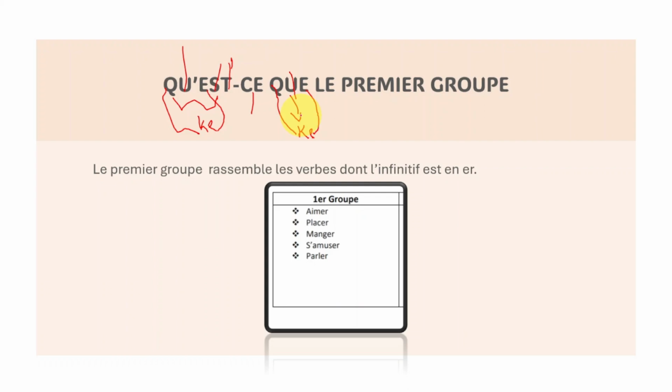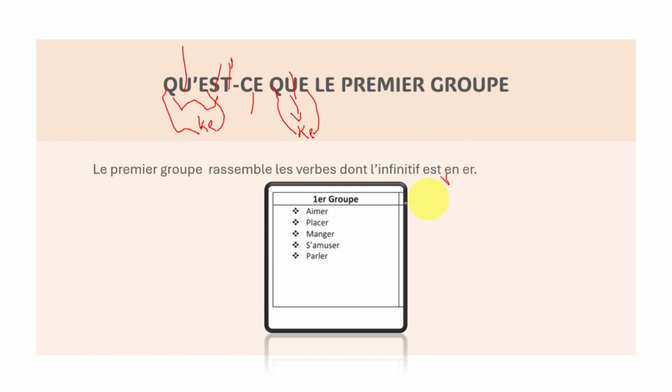So when you take a look, qu'est-ce que le premier groupe? In this case, I'm talking about the verb du premier groupe. Le premier groupe rassemble le verbe, donc l'infinitif étant ER. So here, we can link it.